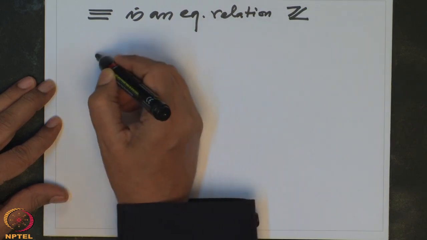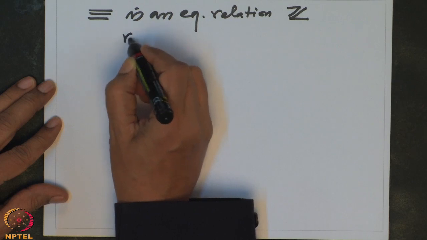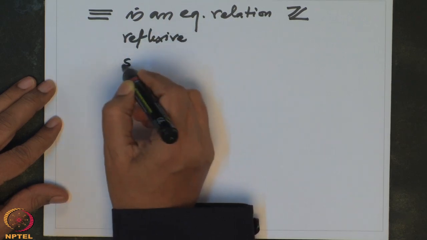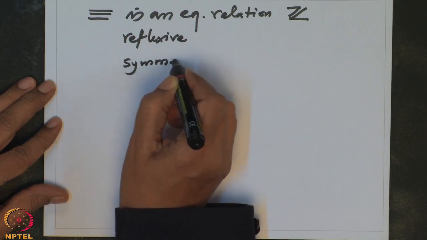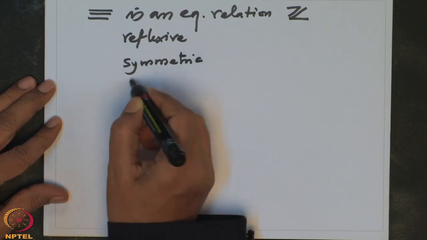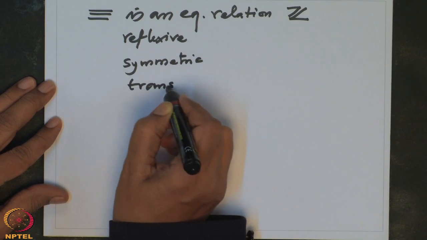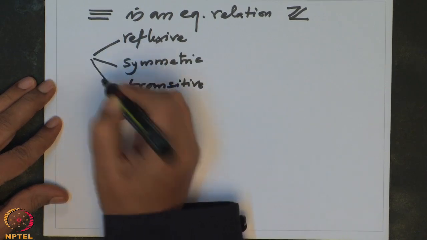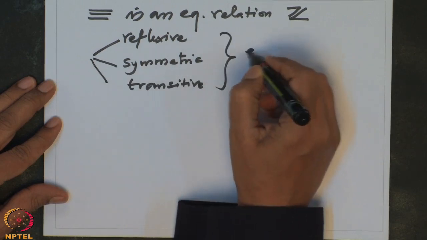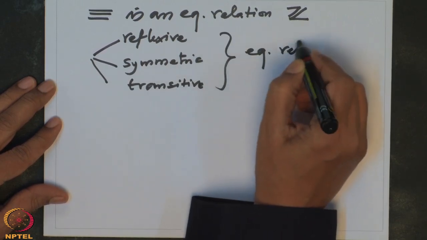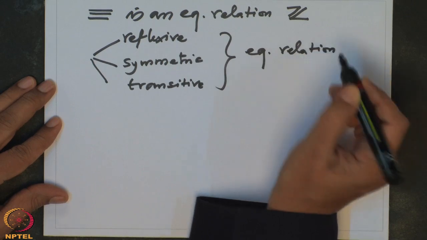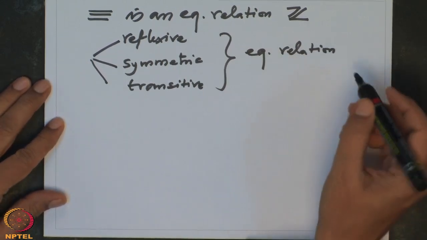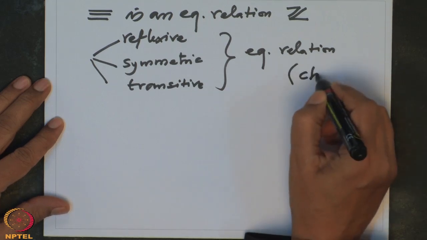We should check that it is reflexive, symmetric, and transitive. These three things together are called an equivalence relation. And I will leave it for you to check that this is an equivalence relation. So I will just mention here: check this.